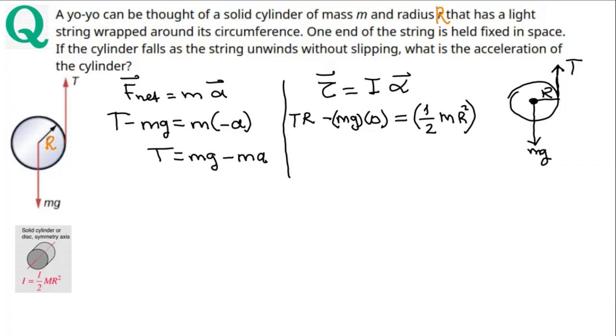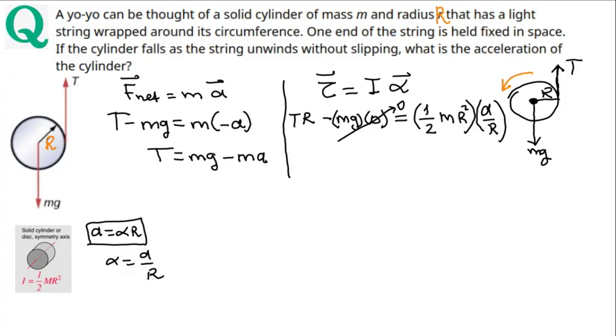And alpha is the rotational acceleration, which is positive direction, using a equals alpha r conversion factor, and alpha is a over r. So this term is 0.